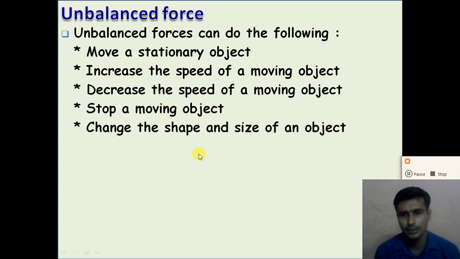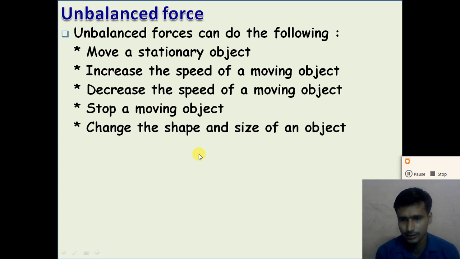So dear student, understand all the 3 points of the unbalanced force. First point is, when the resultant force acting on the object is zero, the forces are called balanced forces. When two forces act in opposite directions and one force is greater than the other, the resultant force acting on an object is not zero, and such a type of force is known as the unbalanced force, right? So an unbalanced force can change the state of the object.